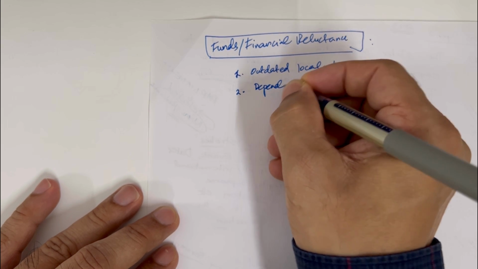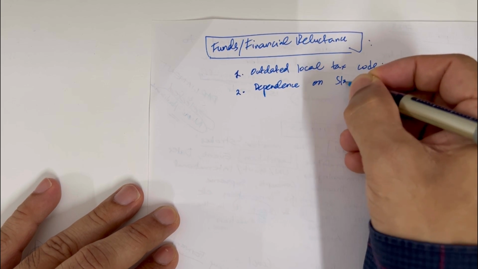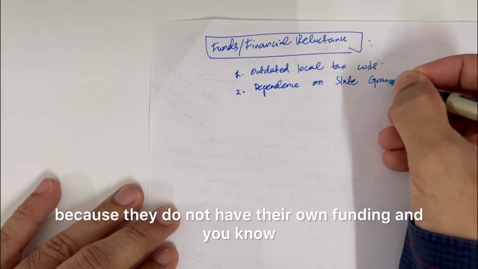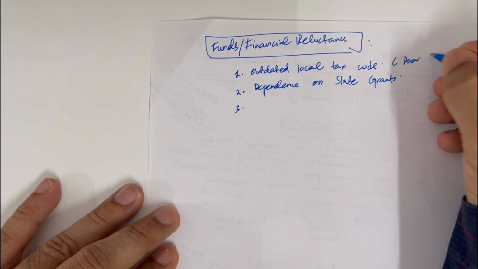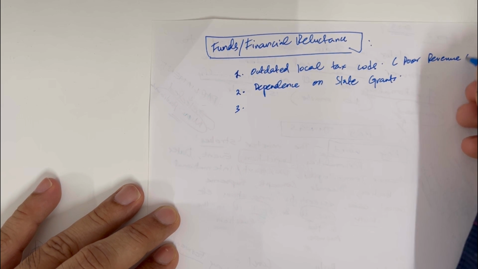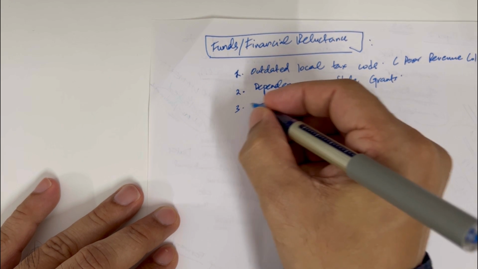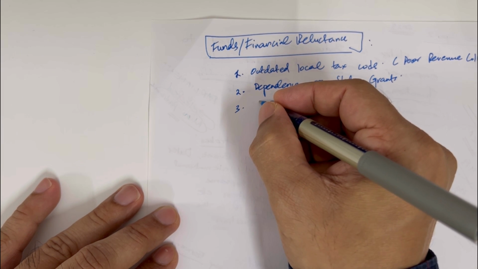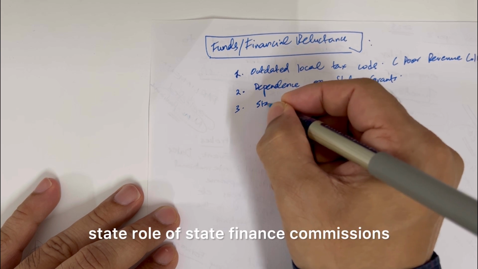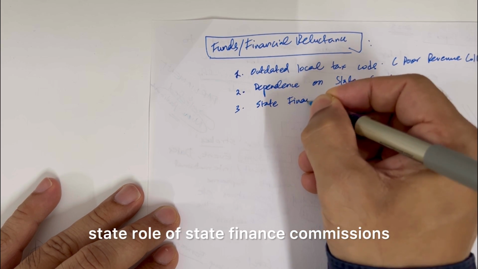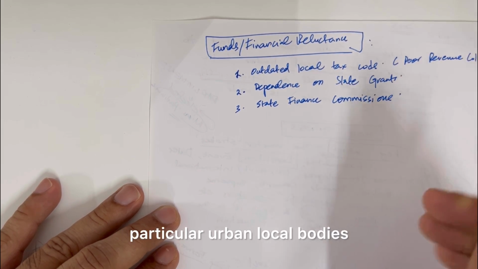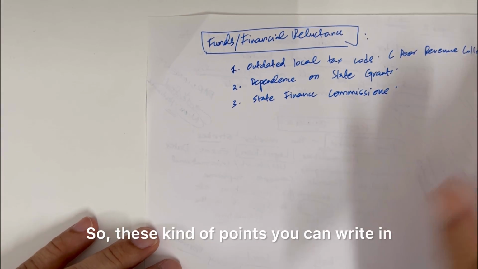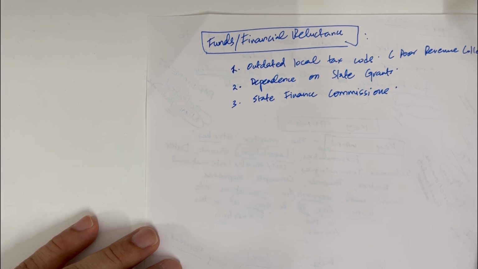Dependence on state grants because they don't have their own funding, and poor revenue collection. Role of state finance commissions, how they should empower financially these particular urban local bodies, but they don't do that. Okay, so these kind of points you can write in this particular question and that will help you.